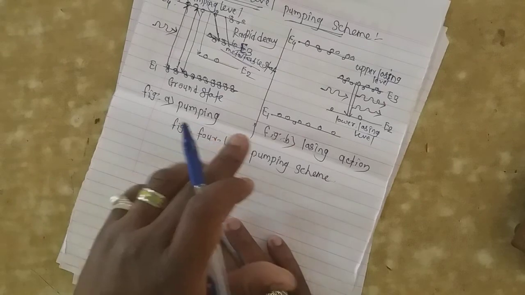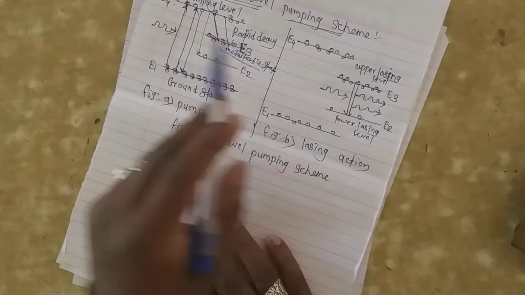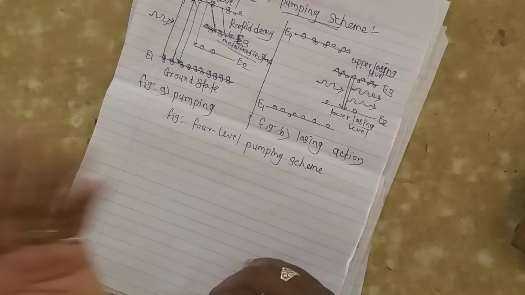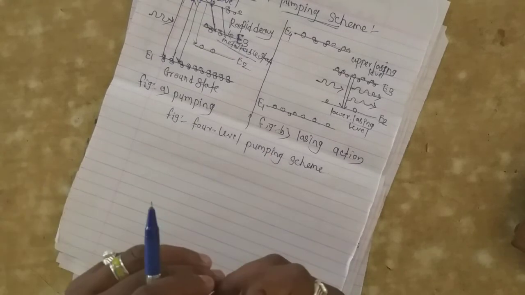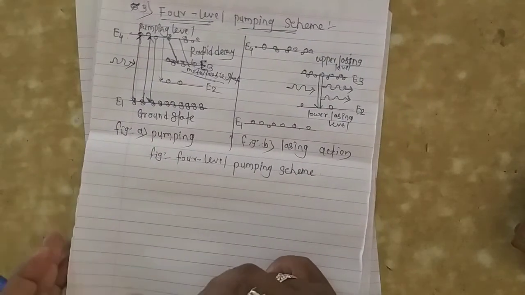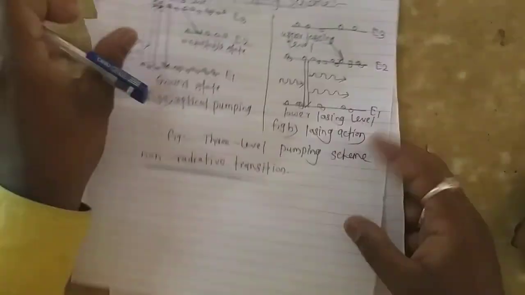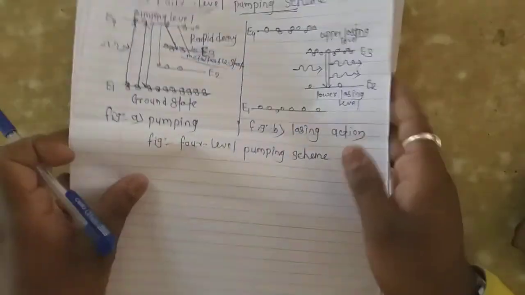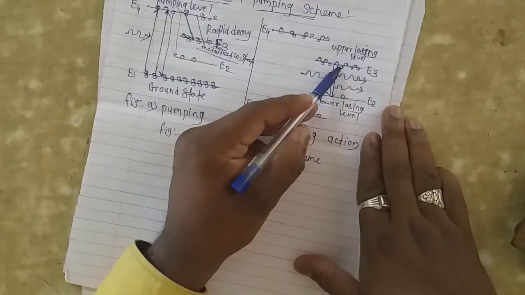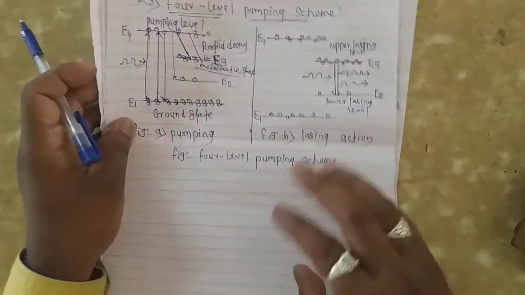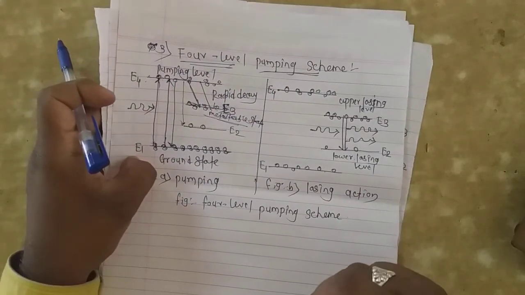In the four level pumping scheme we see four levels, in the three level pumping scheme we have seen three levels, and in the two level pumping scheme we have seen two levels. In the two level pumping scheme, population inversion cannot be achieved. In the three level scheme, it is achieved between E2 and E1, and in the four level scheme, between E3 and E2. These are the three pumping schemes: two level, three level and four level.